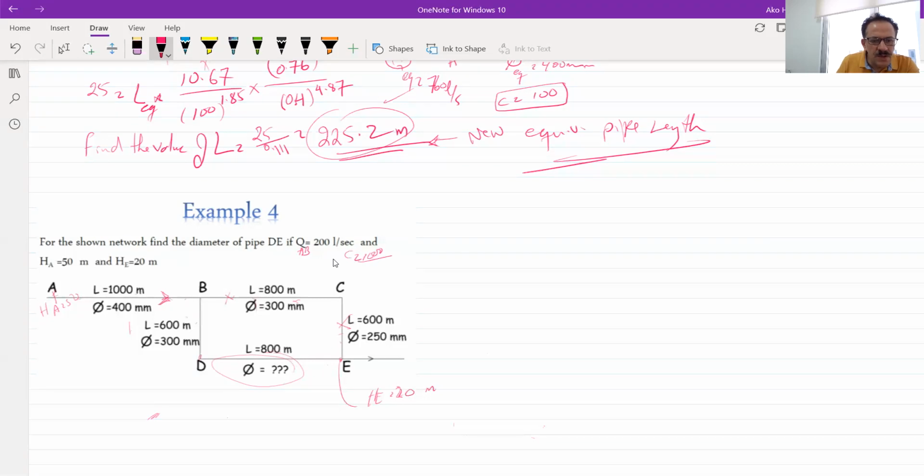So for the flow in this pipe, I have the L AB, which is equal to 100 meters, and I have the HA, I have the diameter, which is 40 centimeters, and I have the Q, which is equal to 200 liter per second.